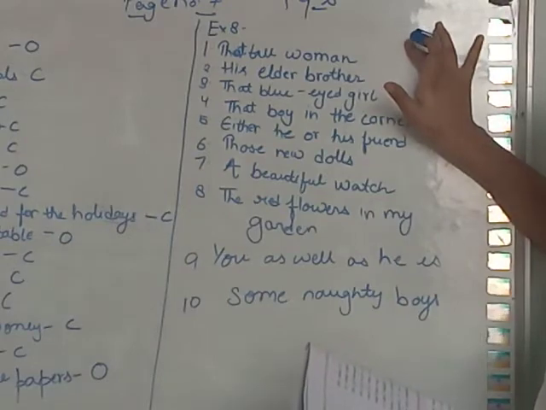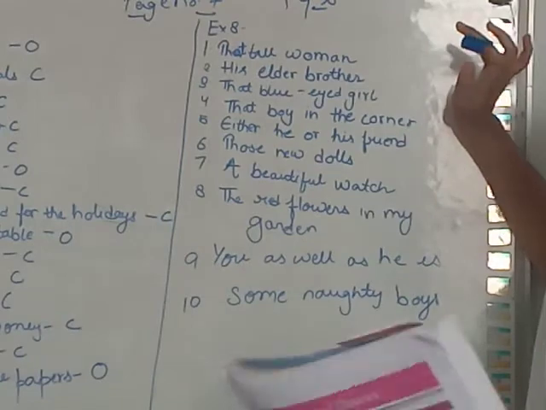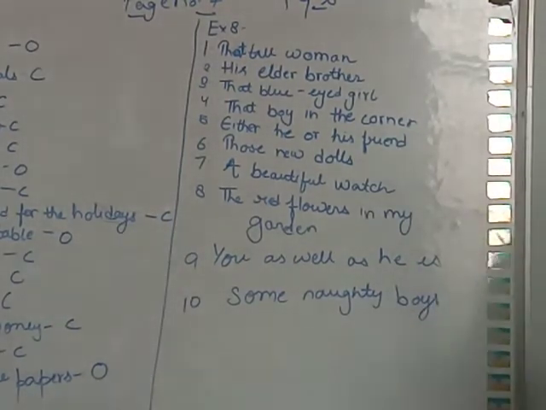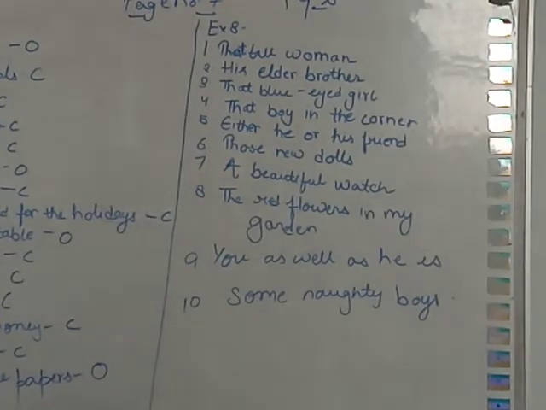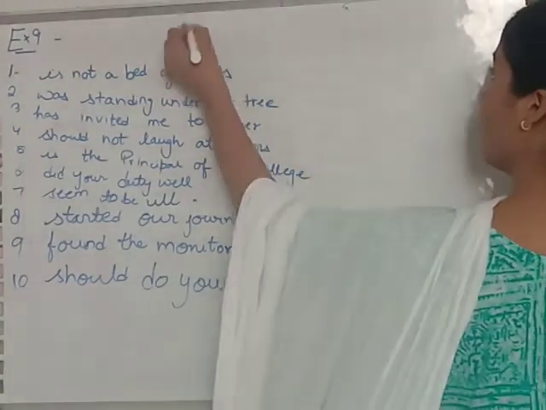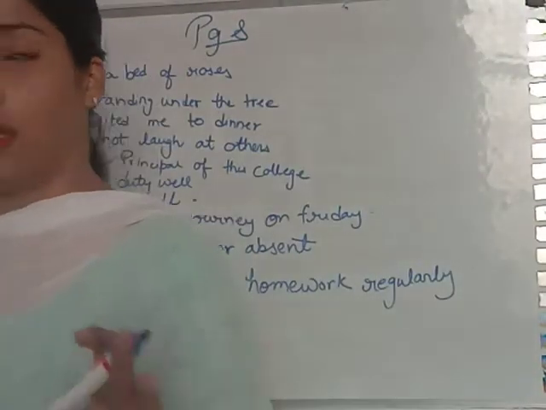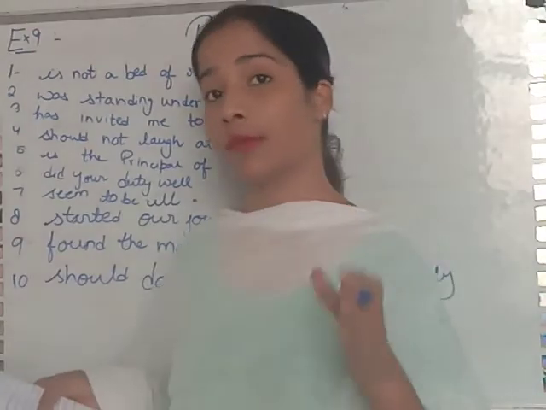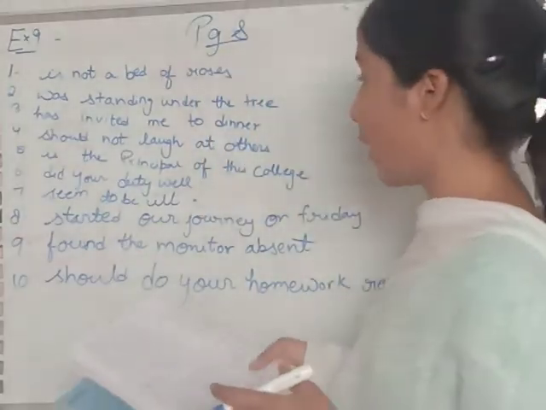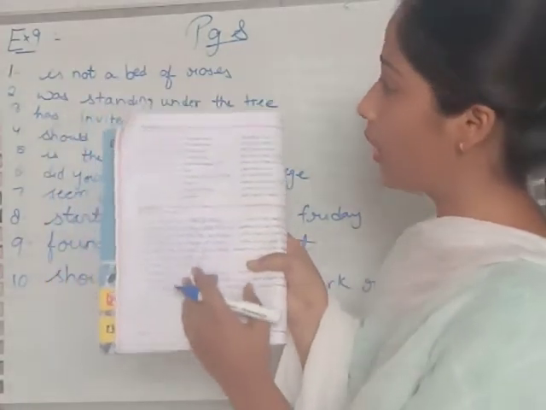This is exercise 8. Kindly match the answer with your answer. If there is a change, kindly make the changes over there. After this, we will discuss exercise 9. Now exercise 9 given on page number 8. In this exercise you have to rearrange the predicate. In the first exercise we arranged the subject. Now in this exercise we have to rearrange the predicate. Predicates are there in the bracket, so you have to arrange that.